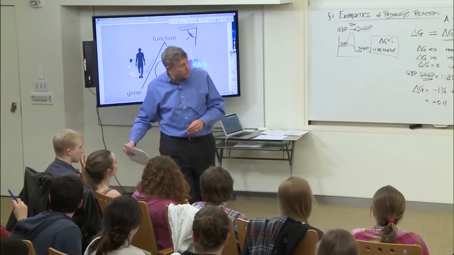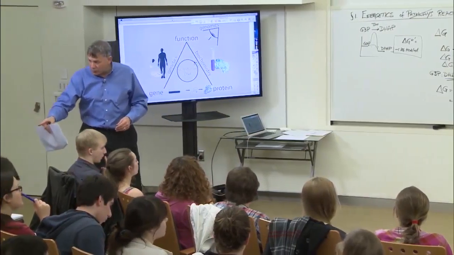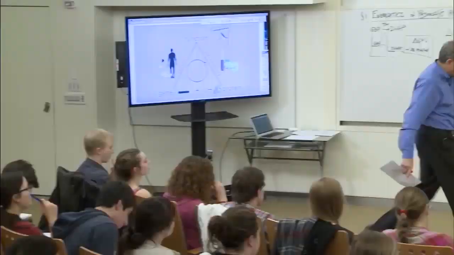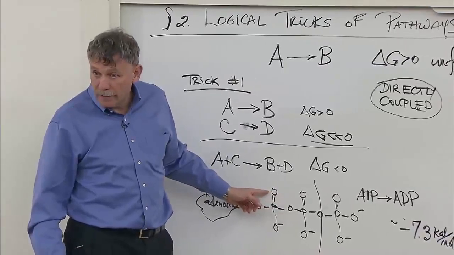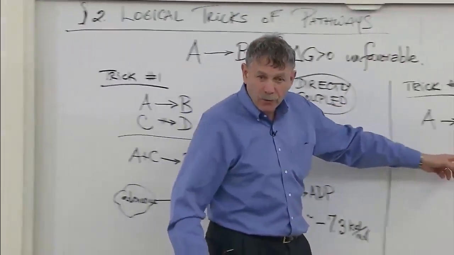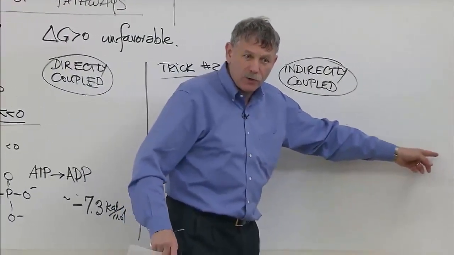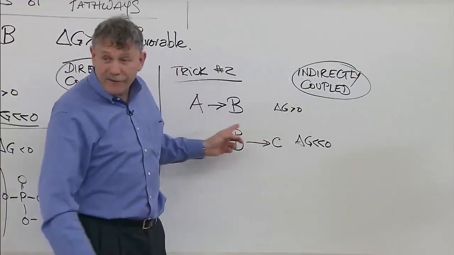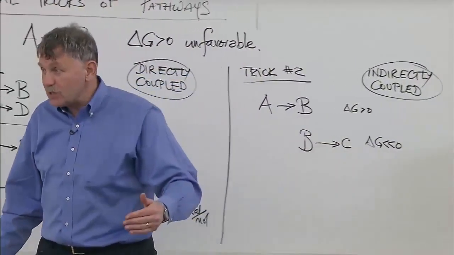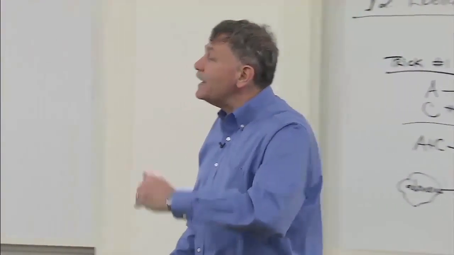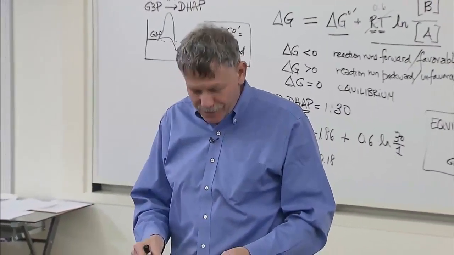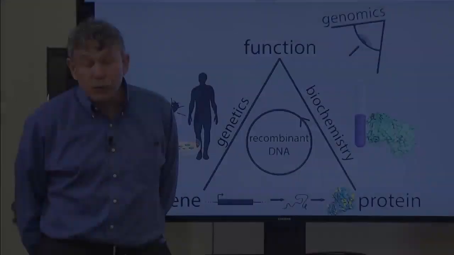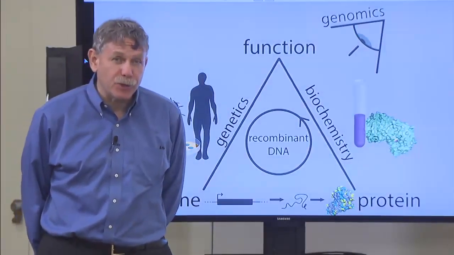So if I was doing this with the goal of making B, which trick would you use? You'd use trick 1. So if our goal is to make B, we should be directly coupling, and we'll use trick 1. But if in fact we have a pathway, we're in the business of fermenting our sugar, and we encounter one unfavorable step, not to worry if the next step is favorable. That's the logic. Great. You guys are really into the logic of this. This is great. So before we go on to the next segment, test yourself with this problem.